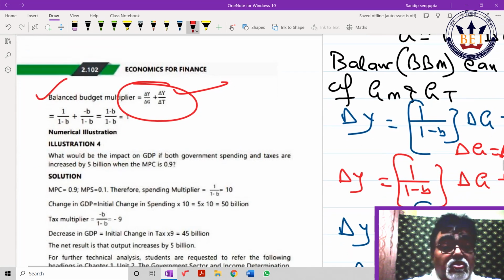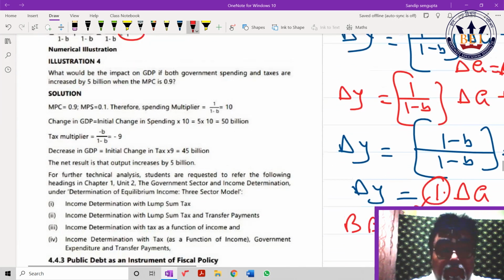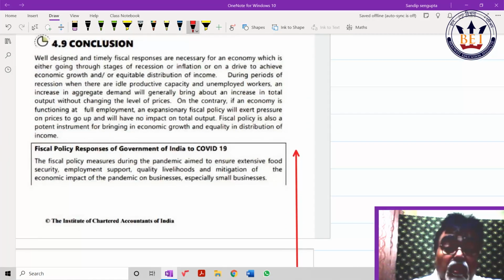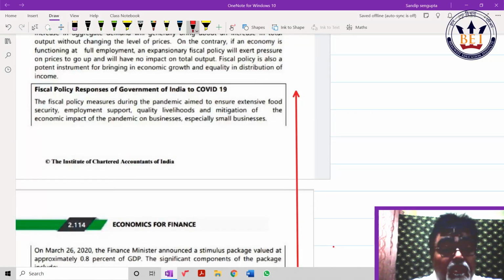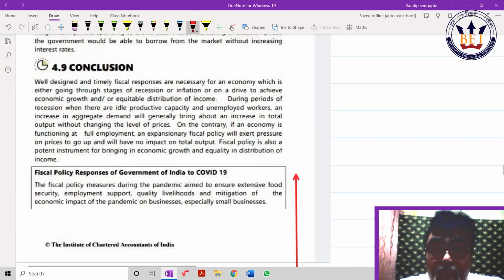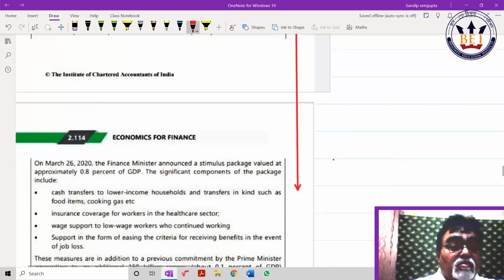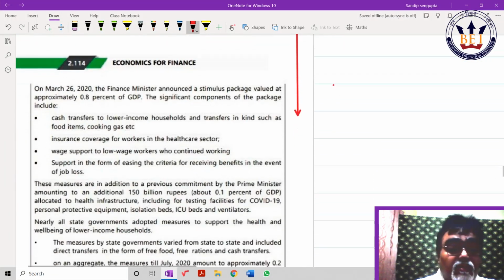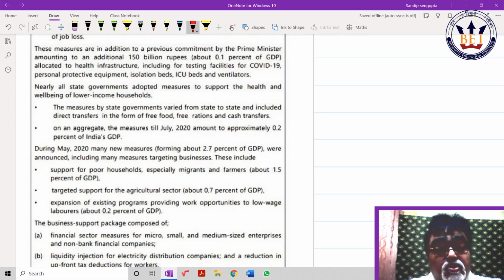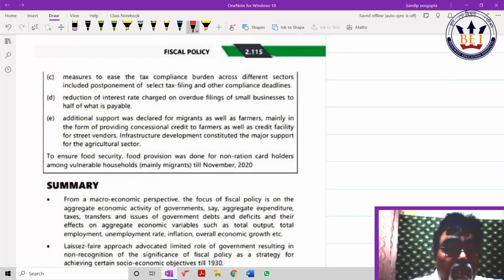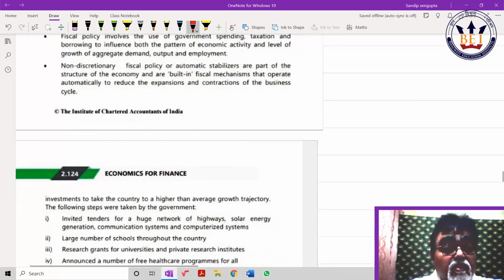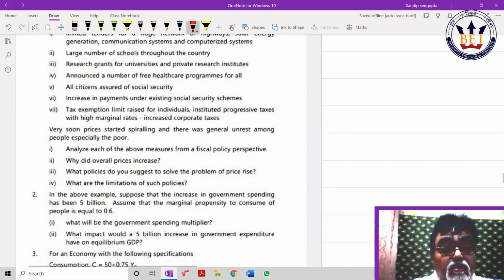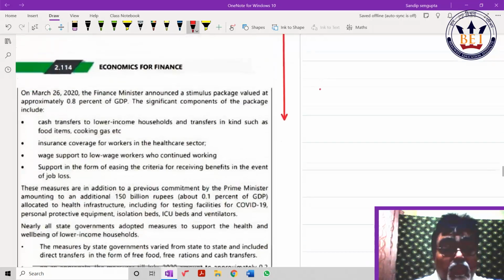In this chapter also, for COVID-19, what are the fiscal responses given? The page number is 2.113. Again, lastly, I have given all the page numbers. Just brush up on this, nothing to explain here. You just have to point out what measures they have taken for poor households, migrants and all the good things the government has done. They should have taken pros and cons both, but no problem. What they give is their choice. So go through only this part. This one, I have marked in red for you.